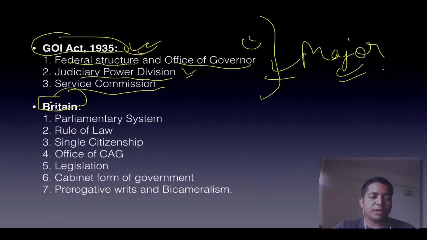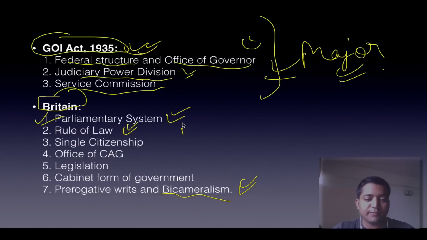Then from Britain, what have we taken from Britain? Obviously the parliamentary system is there. Then bicameralism, that is two houses of the parliament, the House of Lords there. So we have Rajya Sabha, and the House of Commons, that is Lok Sabha. Then there is rule of law, that is Dicey's principle. Have you heard about Professor Dicey? That is, no one is above law.